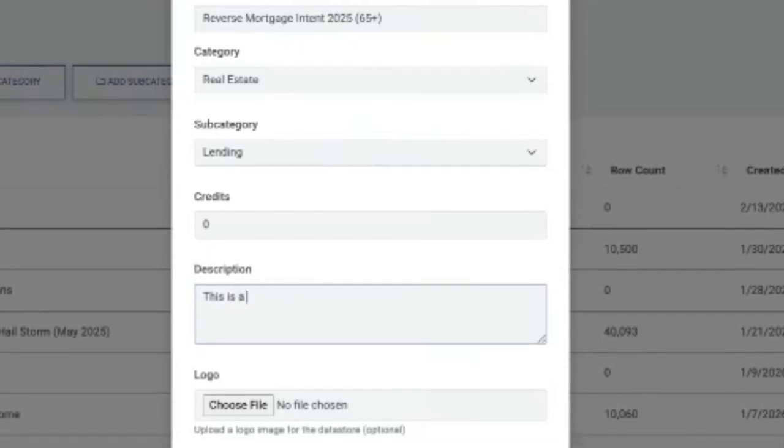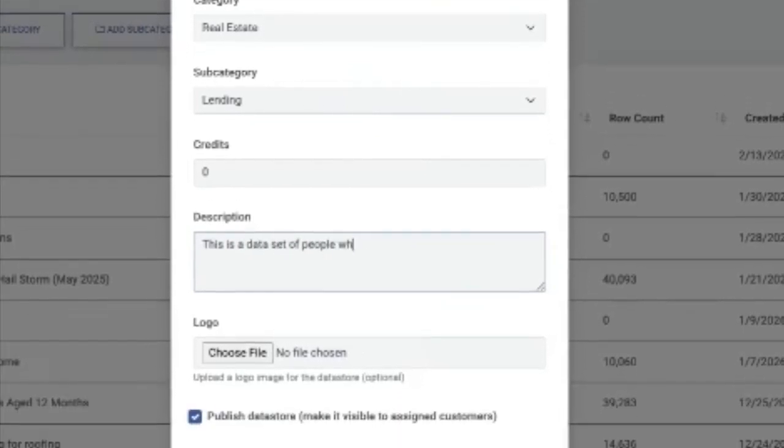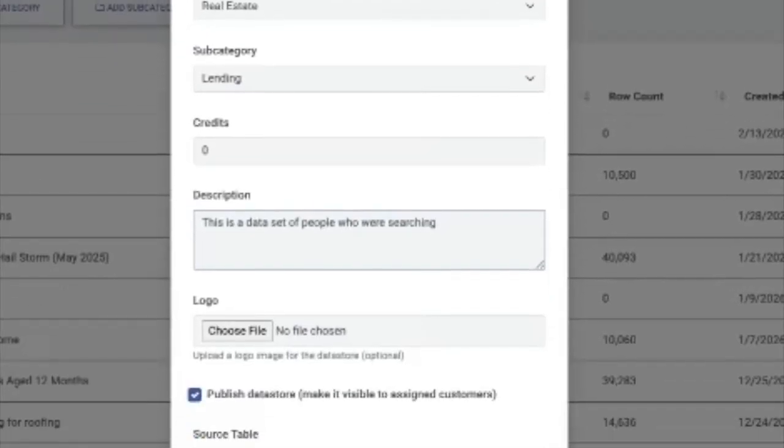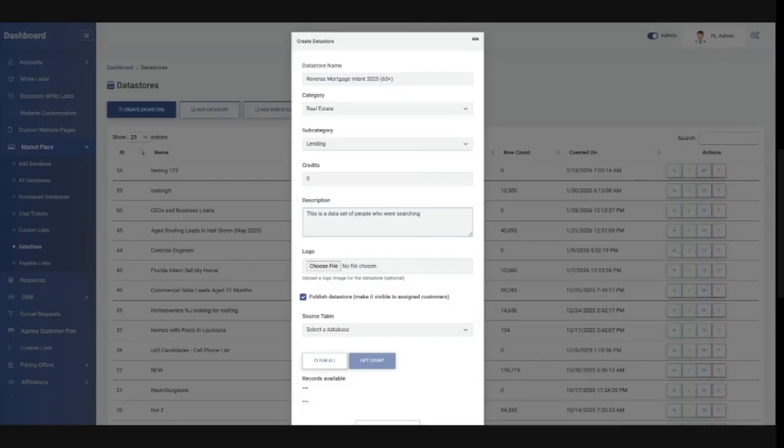So there's not a way to do LTV in here, is there? They would have to have 50% equity. So, okay. So no, but that's where you come in. So we can say this is a data set of people who were searching mortgages in 2025 and are over the age of 65. And we could really set it up to actually search that, or intent.